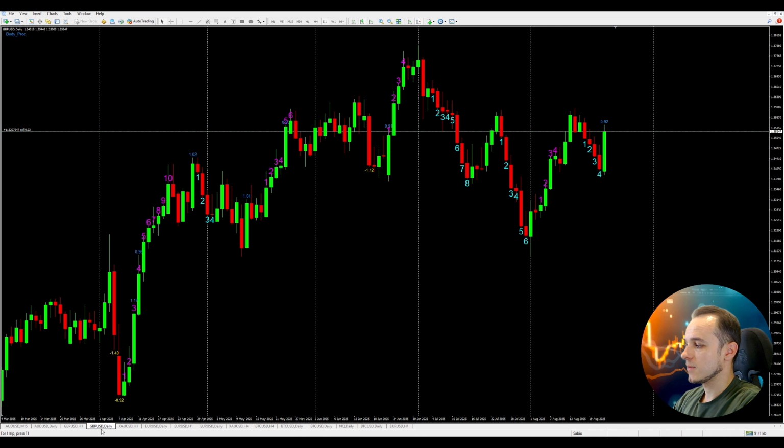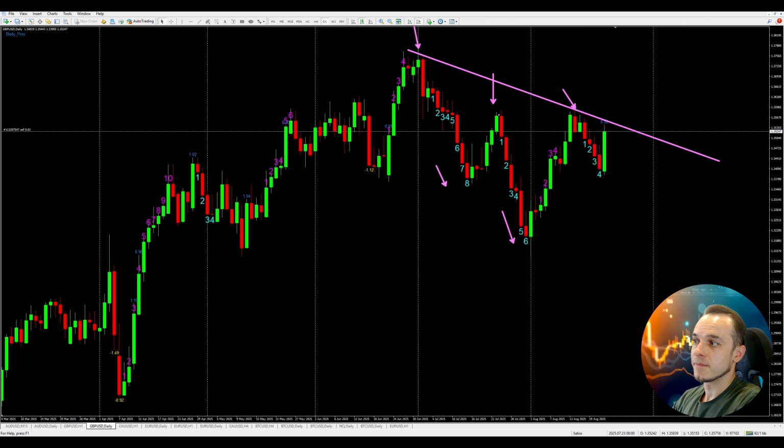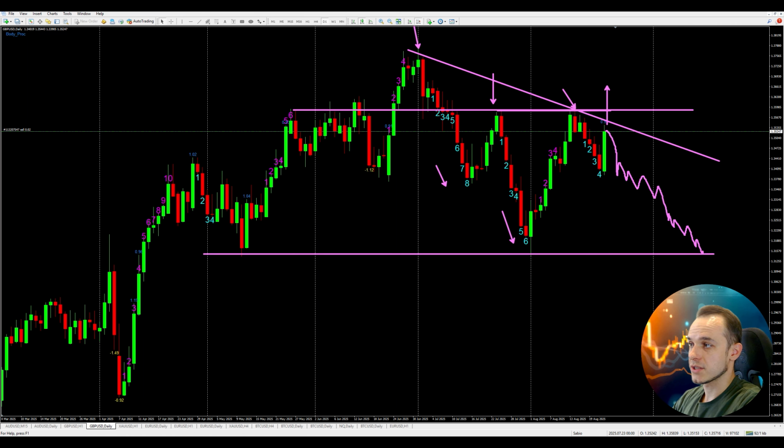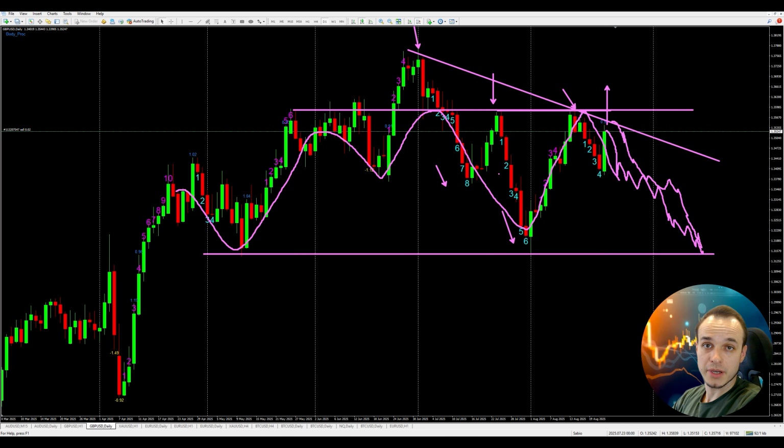On the daily time frame you can see that we are still moving in this downward trend because we have these lowering lows, then we had this high that was at the level of the previous high, we didn't break through it, and now we are going downward unless we break through this local high once again. Then we'll go into a consolidation phase, because we have this kind of corridor where we have been moving for a couple of weeks, and the chances of the price decreasing are still high. But let's see how the market opens on Monday.